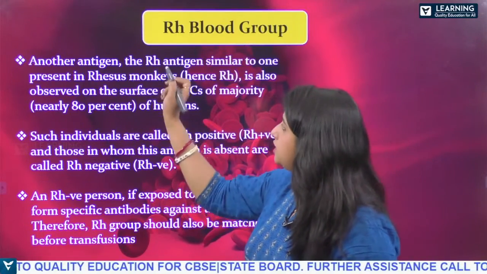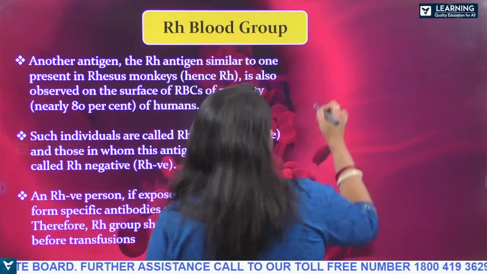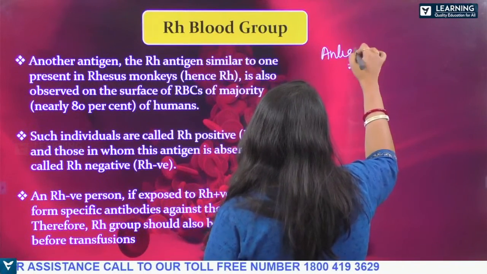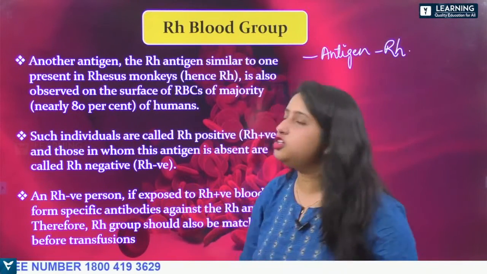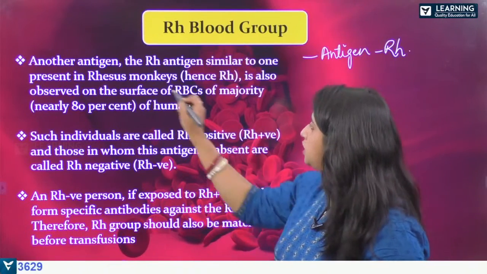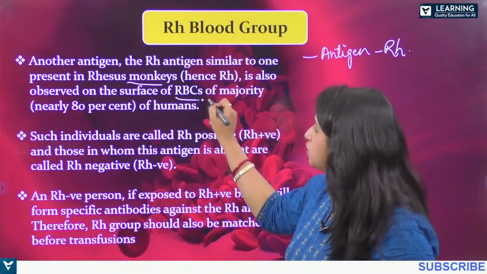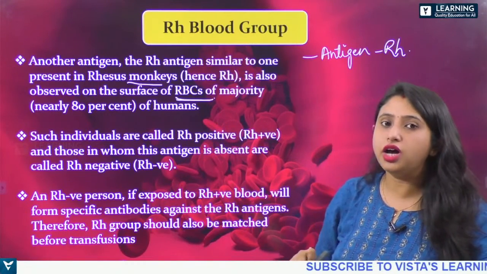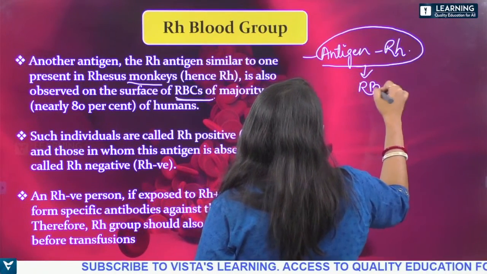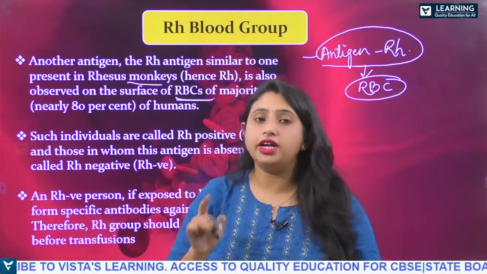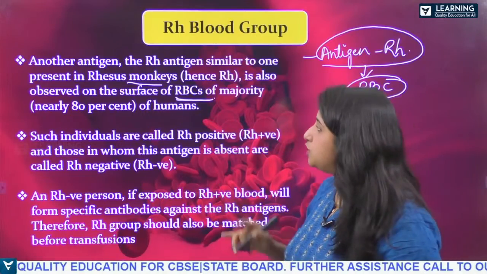So another antigen, that is Rh, which is similar to the rhesus monkey, is also observed on the surface of RBC. So Rh is also an antigen observed on the RBC cells, like the various antigens, antigen A, antigen B, right?